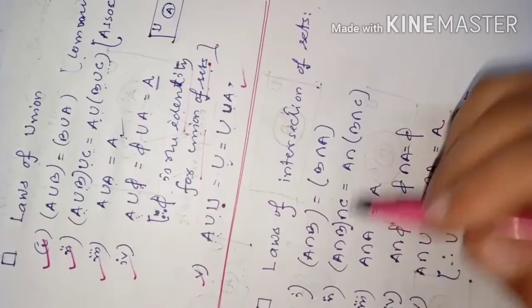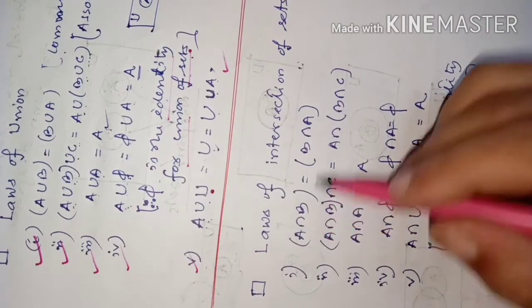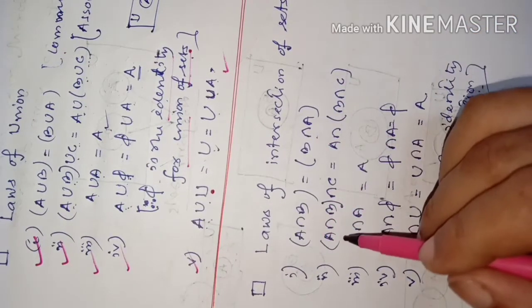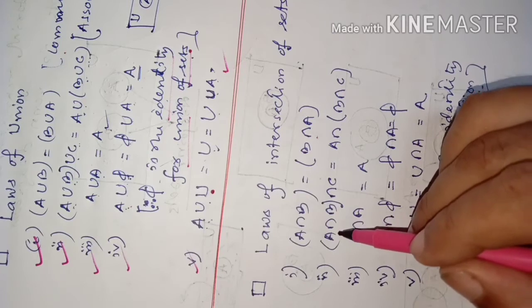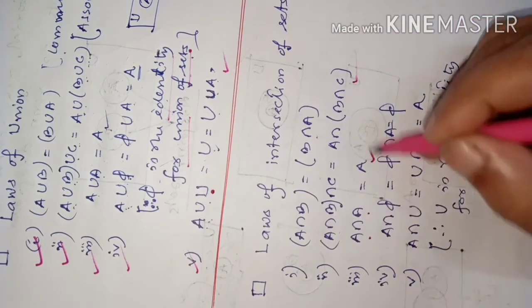Now laws of intersection of sets. A intersection B is same as B intersection A. All can understand easily. Then associative law. Then A intersection A is A.